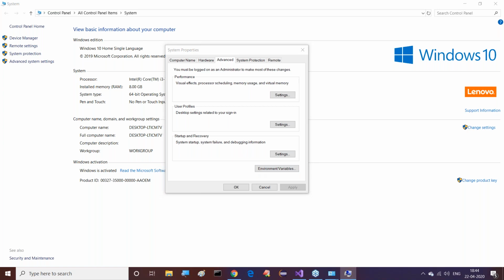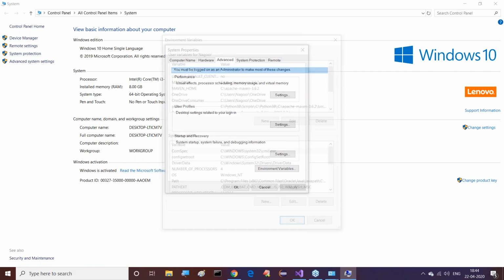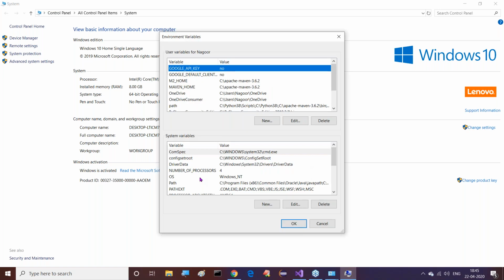Here we have user variables for user and system variables available. Anyway, I don't want to go for system variables. I just want to go for the user environment variables. That means a particular user. User variables are up to a particular user. System variables mean these setups are going to be available for all the users. So no problem, here I want to set that clearly.